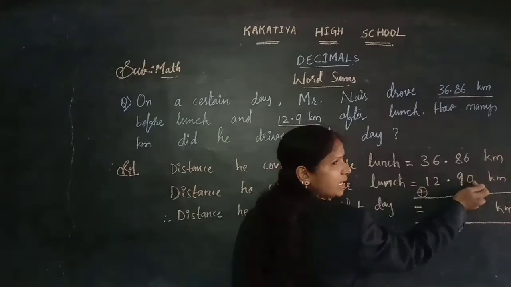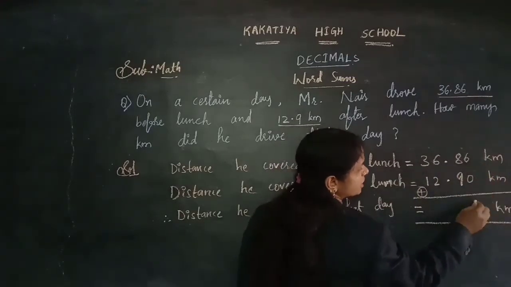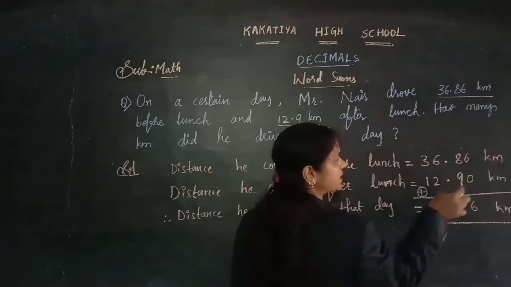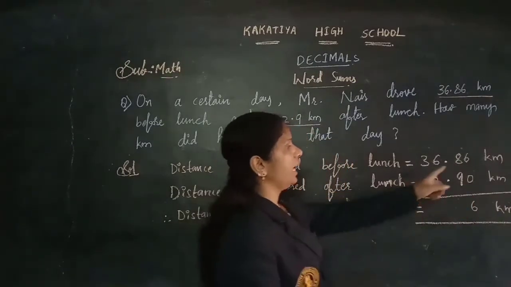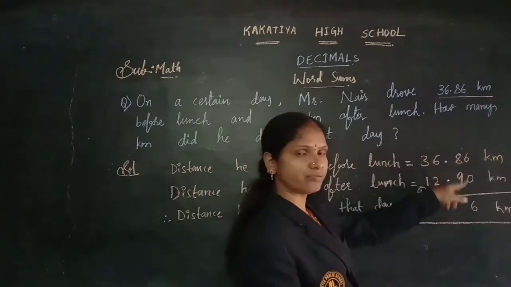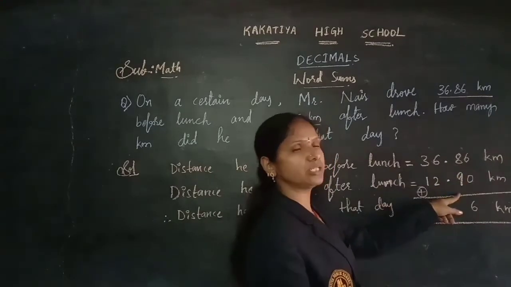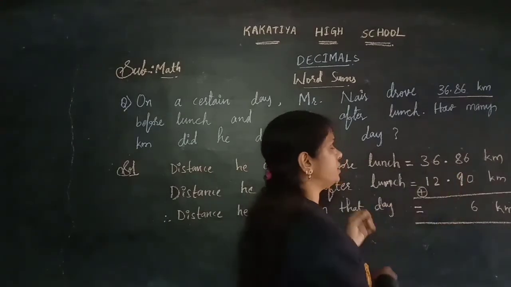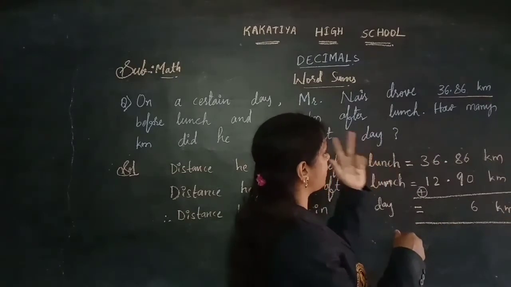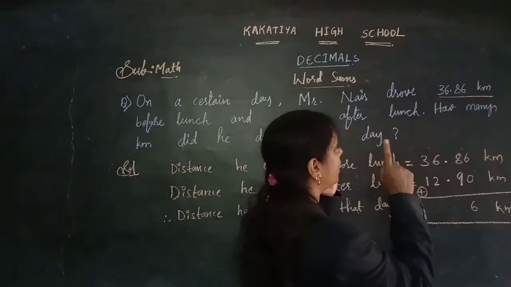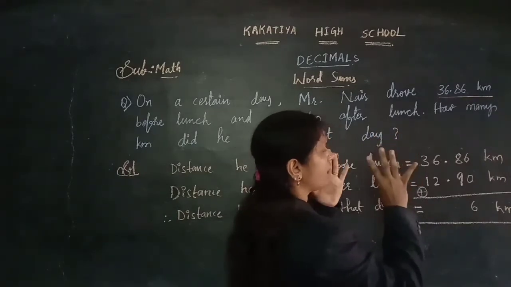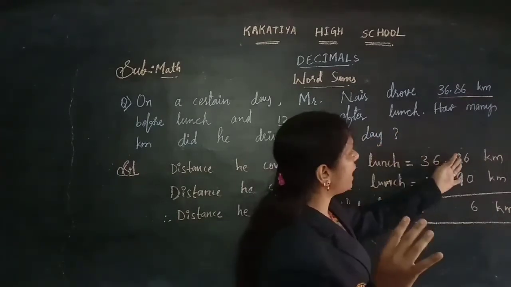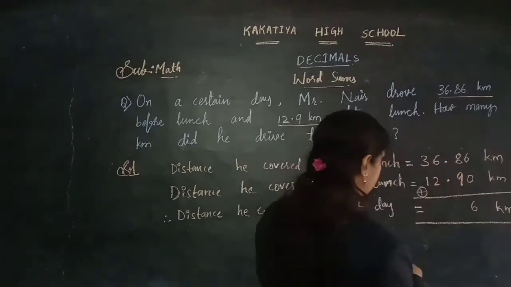So here 6 itself, and 8 plus 9. 8 after 9, you need to count: 9, 10, 11, 12, 13, 14, 15, 16 and 17. So we are getting 17 when we are adding 8 plus 9.